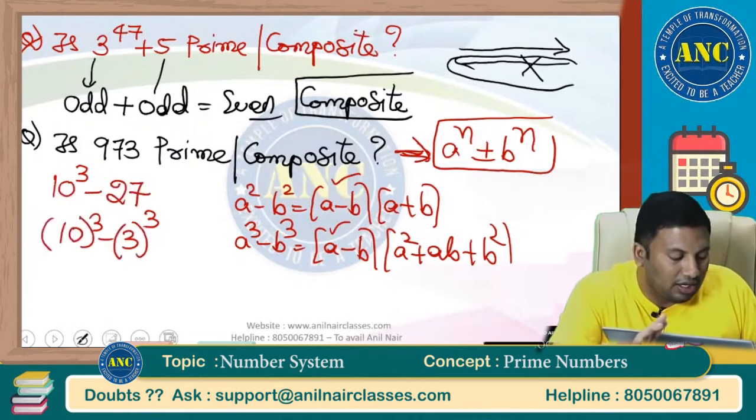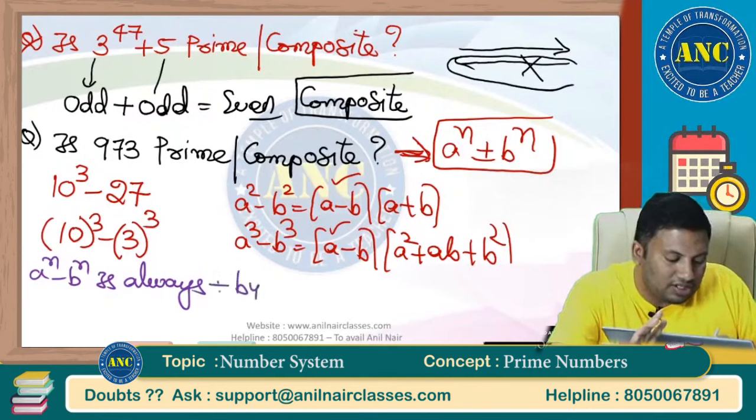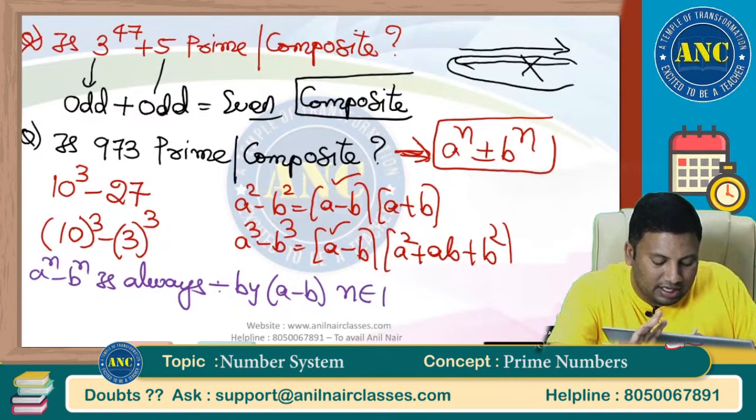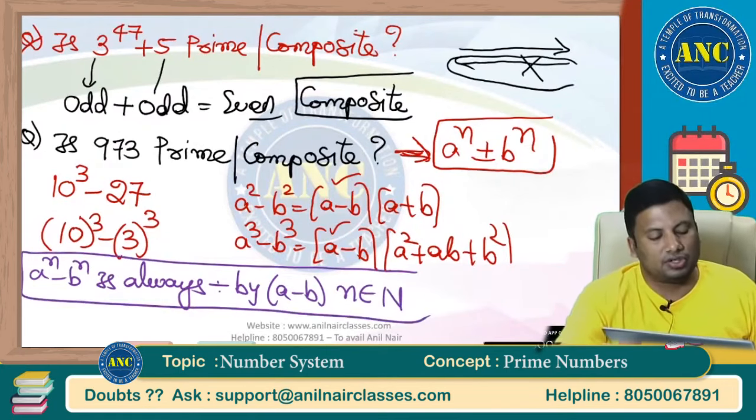Please write down in your notes: a power n minus b power n is always divisible by a minus b, as long as n is a natural number.